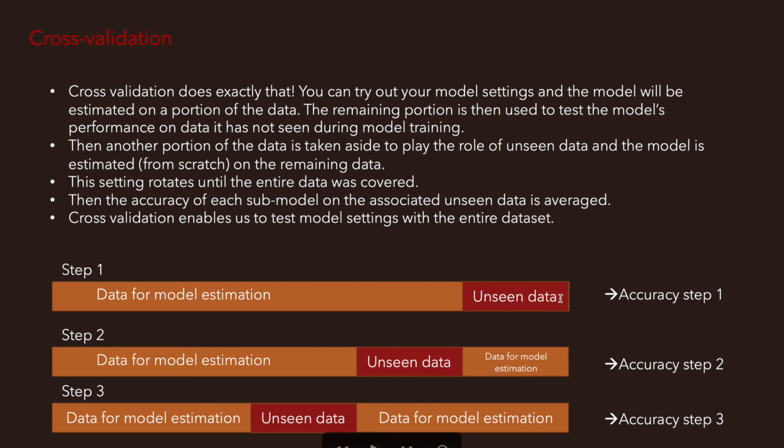Right? So we're going to use that concept, but to make it even more powerful, we're going to rotate what data we use as unseen. So that by the end of the whole procedure here, you will have simulated all parts of the data to be unseen at least once. Right? And this is known as cross-validation. On that unseen data, we then, for every single step, take the average error that we're seeing